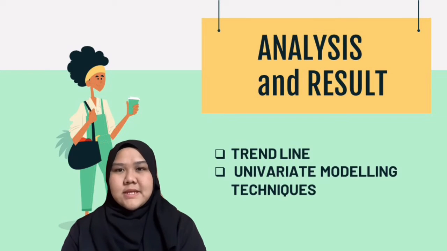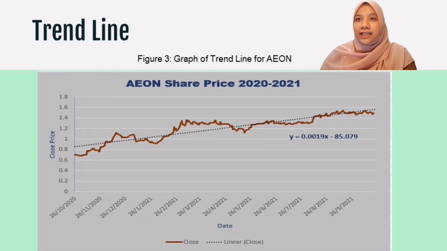Next, by using trendline and univariate models, we analyze forecasting for Aeon company. This trendline graph shows the actual share price of Aeon starting from 26 October 2020 to 22nd October 2021. From the graph it can be seen that in the early quarter, the price is under the trend line. On 11th December 2020, the price started to increase gradually over the trend line and sloped down for a few months. Then on 16th February 2021, it started to increase again.